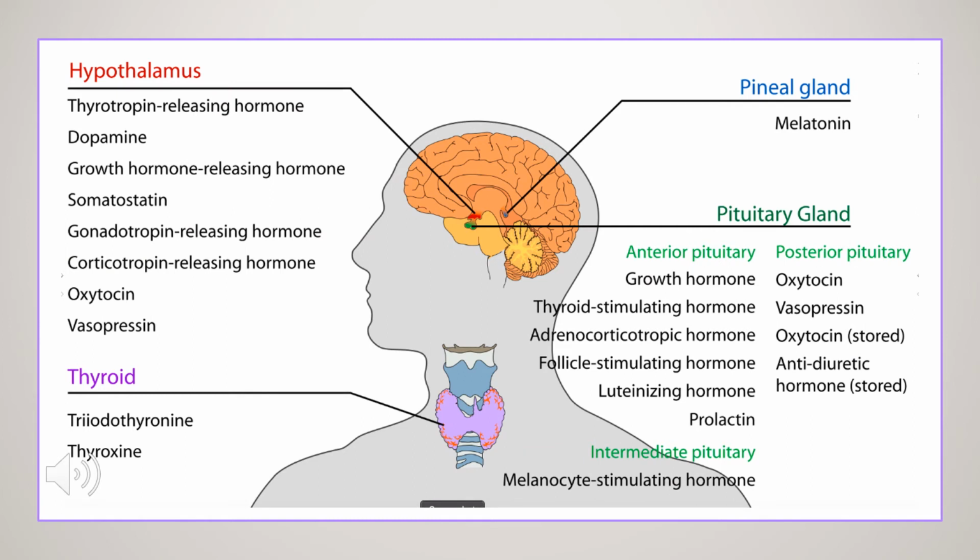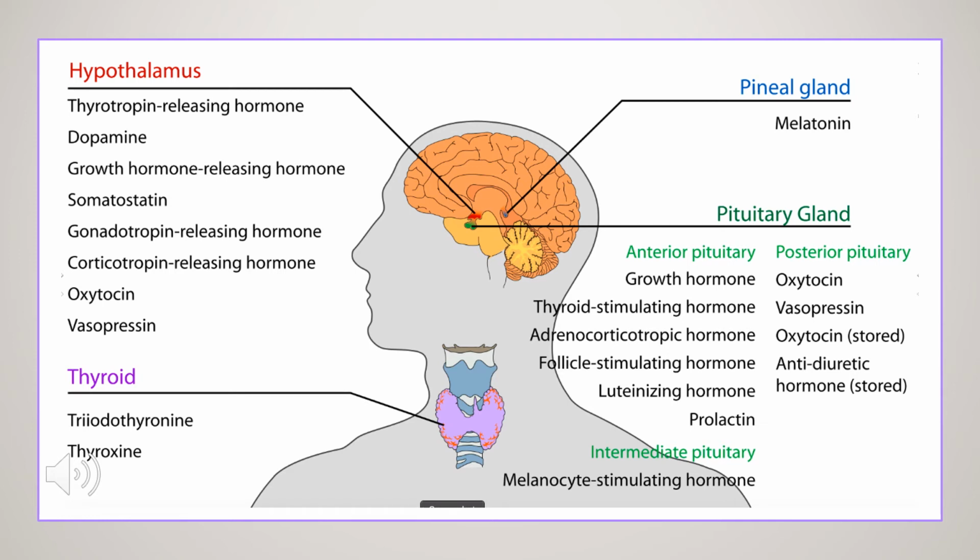Hormones are the chemical messengers which are secreted from one part of our body and go to other organs and perform their particular function. These hormones are directly allowed to flow in the blood, but from where are these hormones released? Here are the organs where hormones are released: the hypothalamus, pineal gland, pituitary gland and the thyroid. Most of the hormones are released from these glands.